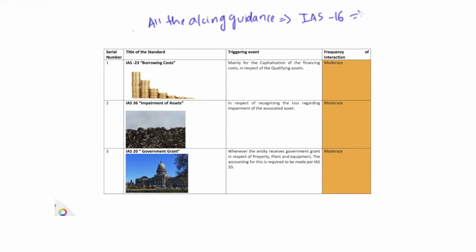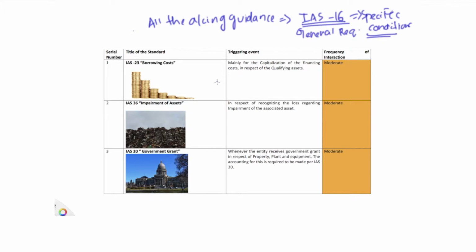Those are specific conditions, which means under IAS 16, the typical requirements for recording transactions related to property, plant, and equipment are given. However, there may be some specific transactions relating to property, plant, and equipment. And for those specific transactions, we need to look into some specific standards.